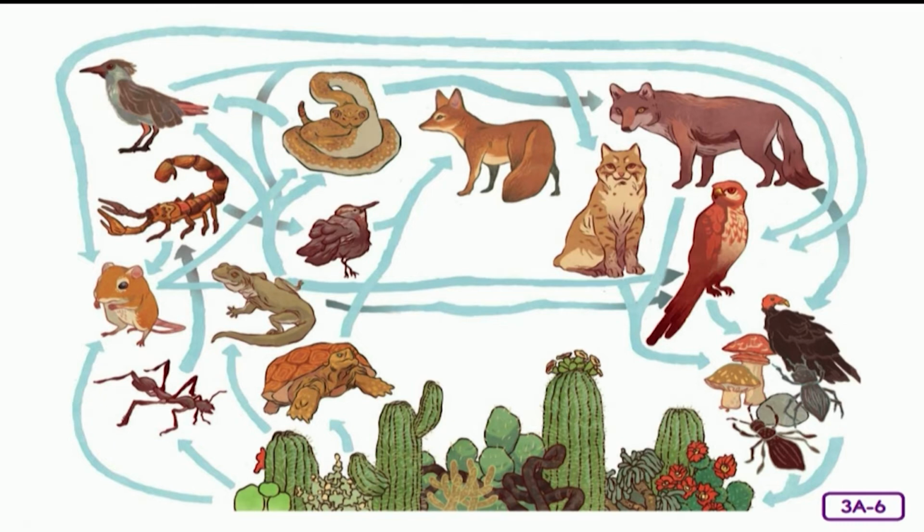Maybe the lizard will eat the plants. Next, the roadrunner eats the lizard. Then the bobcat eats the roadrunner.